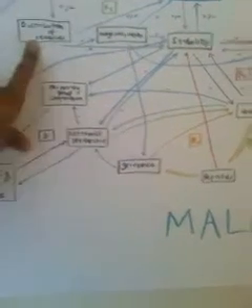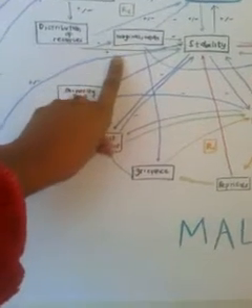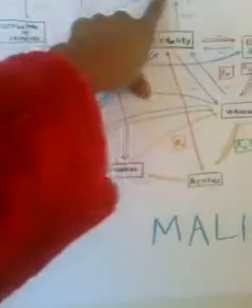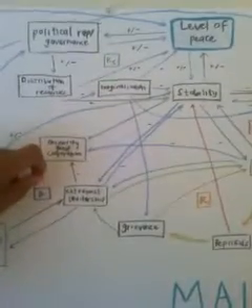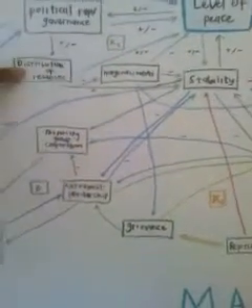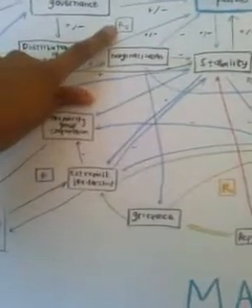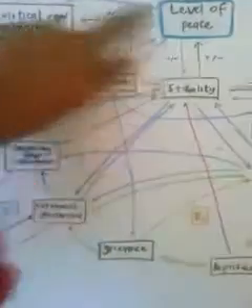Distribution of resources then can have a negative relationship, which can then lead to marginalization, or it can have a positive relationship, which can lead to stability and increase the level of peace, which can increase political governance, which can then have a positive effect on distribution of resources. So I put in a reinforcing signifier here, because this positive relationship can be reinforcing, but it can also be a negative relationship, which can be reinforcing.